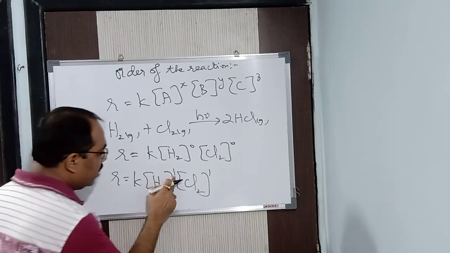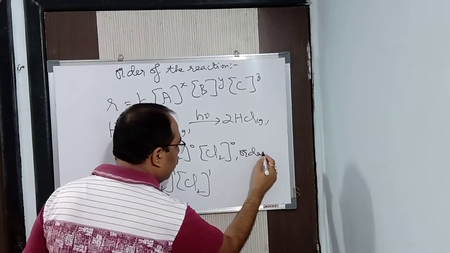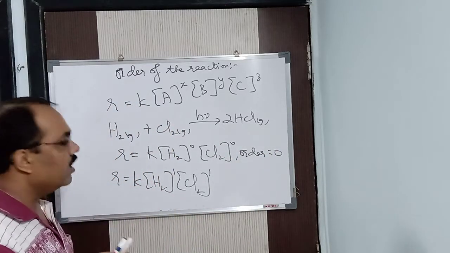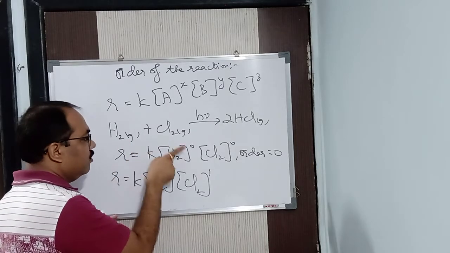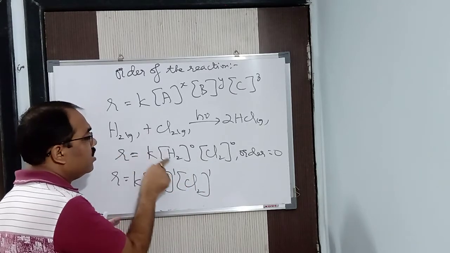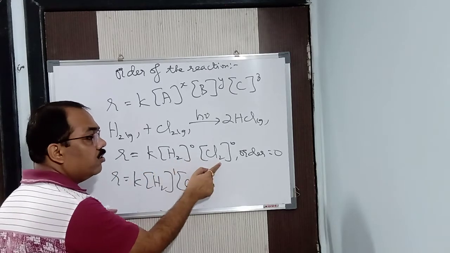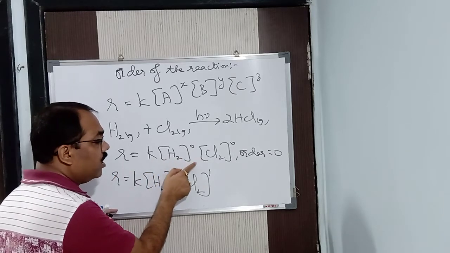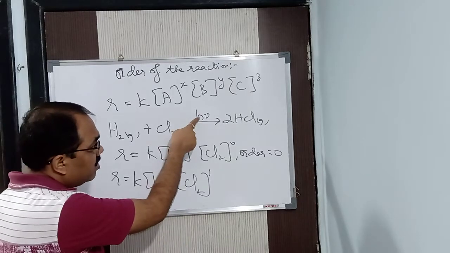Here let us use X and Y. What is the order here? The order of the reaction is 0, because 0 plus 0 is 0. How is it 0? Listen carefully now. The rate of the reaction does not depend upon the concentration of the reactants. Here I have written R equals K into the concentration of H2 to the power 0, Cl2 to the power 0, meaning concentration to the power 0. That means the rate of the reaction does not depend upon the concentration of the reactants. Rate depends upon something else. What is that? It depends upon this condition.